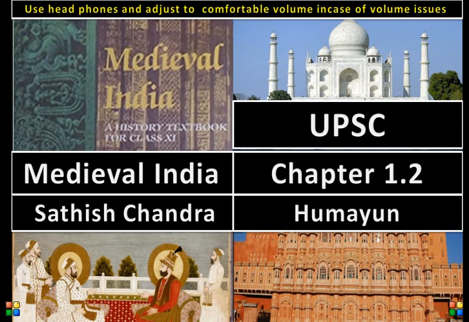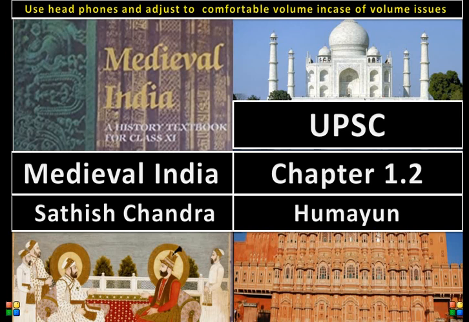Now this second one will be Humayun, and one more part will deal with Sher Shah. Why I am taking it in different parts is because else the video will be 1 to 1.5 hours, which will not be interesting to watch, because it's pure political history where kings are coming and battles are fought. Rarely 1 or 2 questions will come in prelims, but for history optional students it is very important.